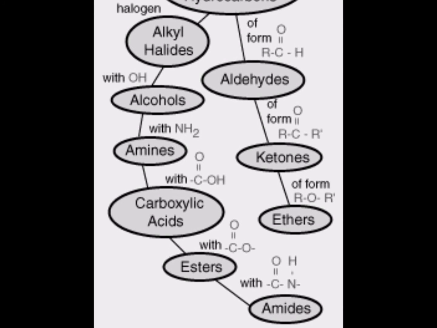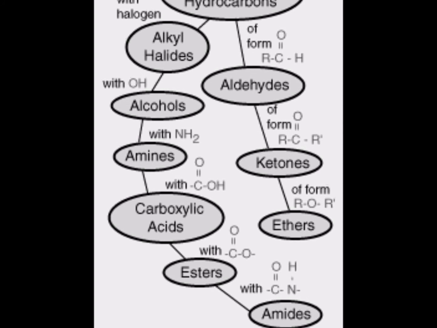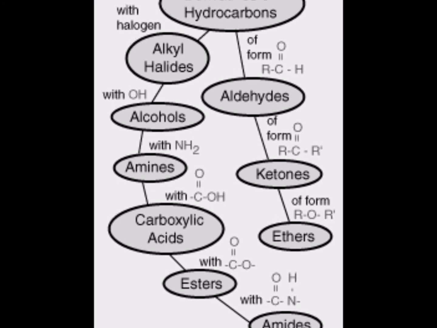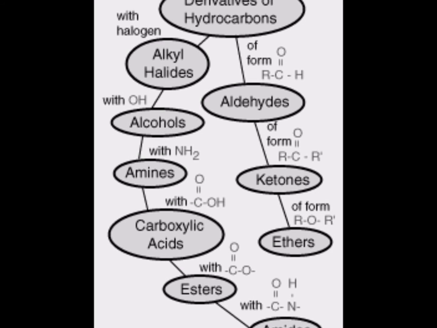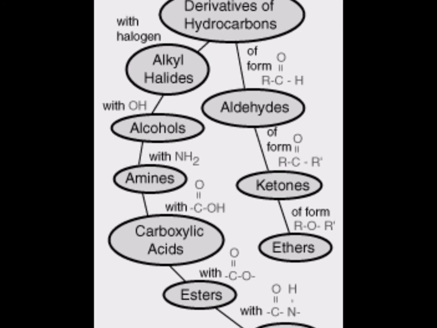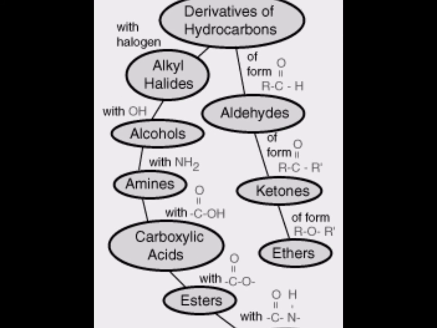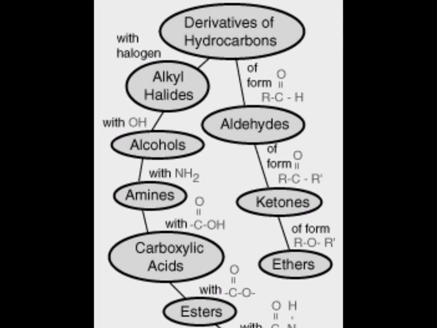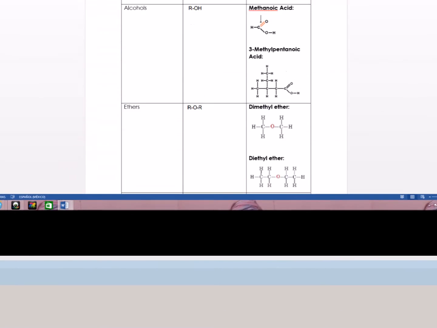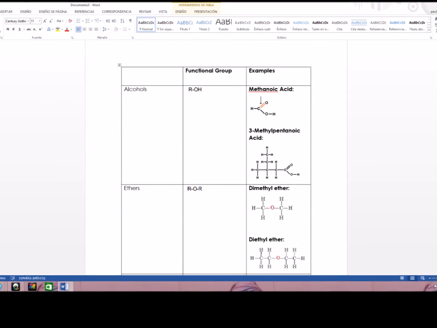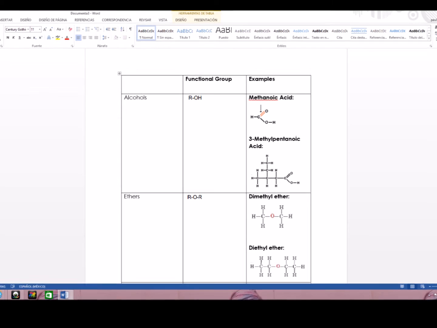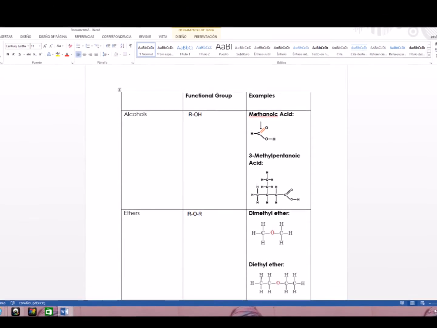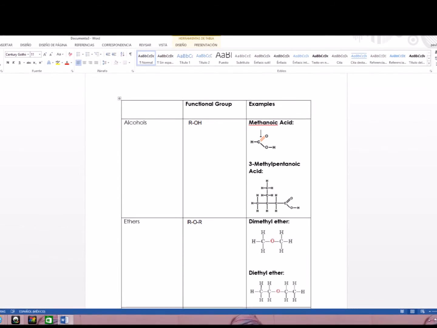The derivatives of hydrocarbons are alkyl halides, alcohols, amines, carboxylic acids, esters, amides, aldehydes, ketones, and ethers. Examples can be methanoic acid or methylpentanoic acid. Of ethers, two examples can be dimethyl ether or diethyl ether.